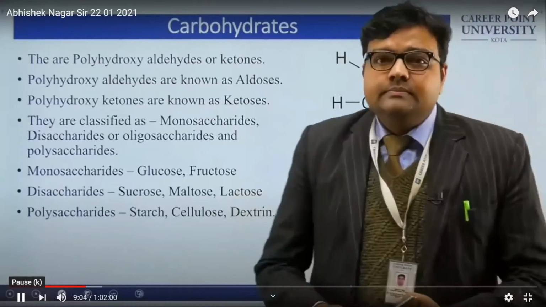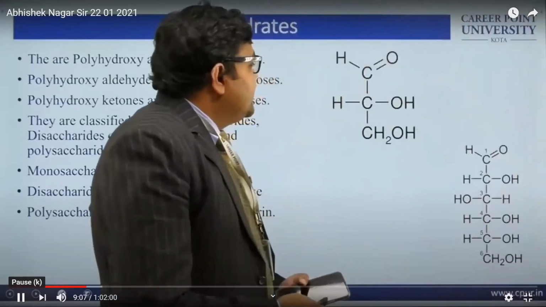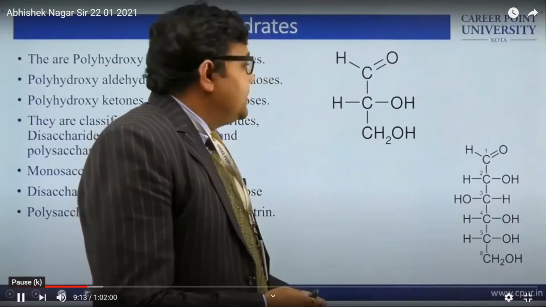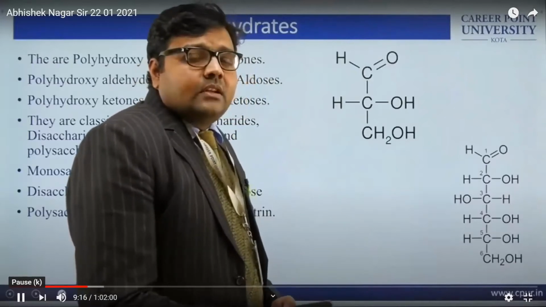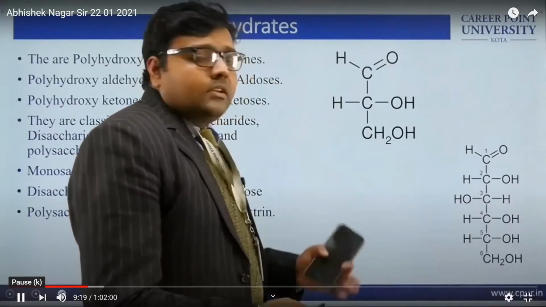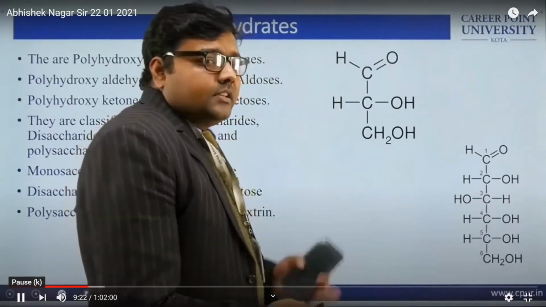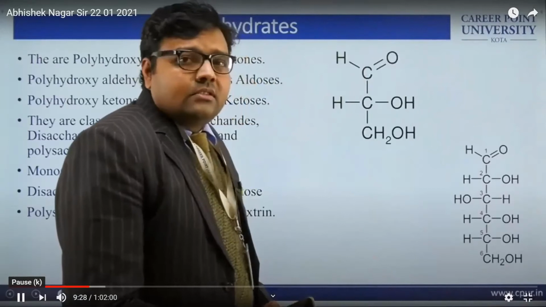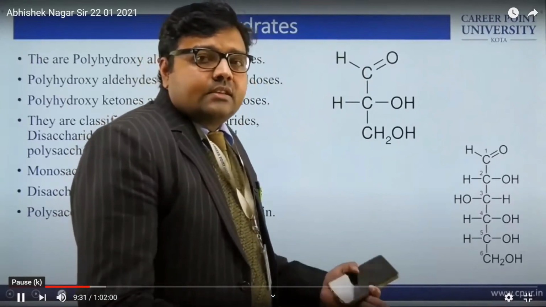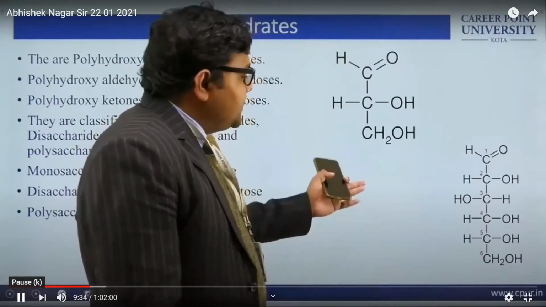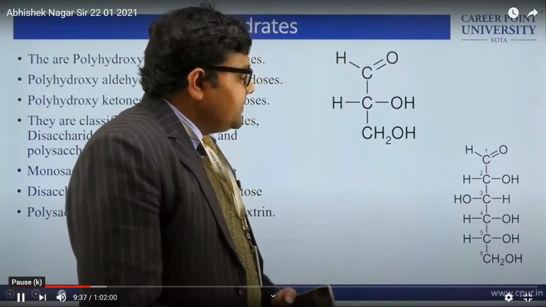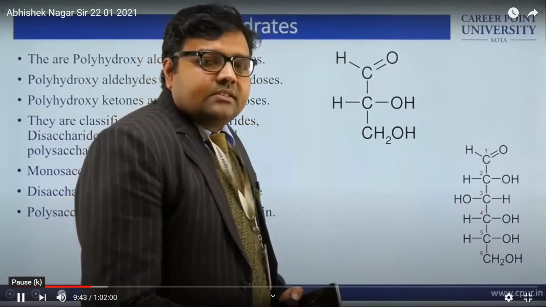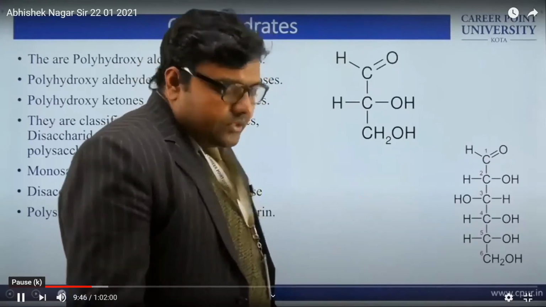D-glyceraldehyde, as you can see in the picture. Now what is this molecule? You can see it has three carbons. The functional group is aldehyde and CH2OH is there. According to the position of the hydroxyl group and hydrogen, this is known as D-glyceraldehyde. Here is another molecule, known as D-glucose. The glucose formula is C6H12O6. So the number of carbons is 1, 2, 3, 4, 5, 6. Hydroxyl groups are there, and at the third carbon an interchange is there, and due to this the structure is known as glucose. Similarly, these are the molecules.